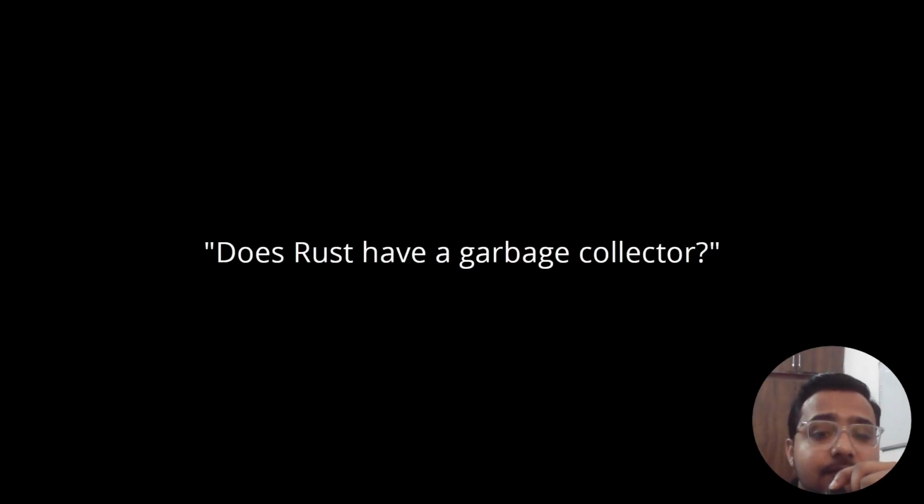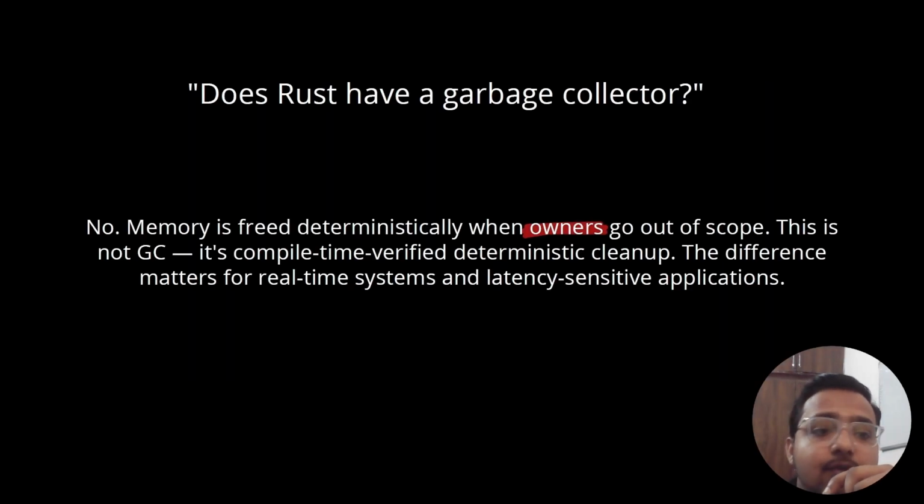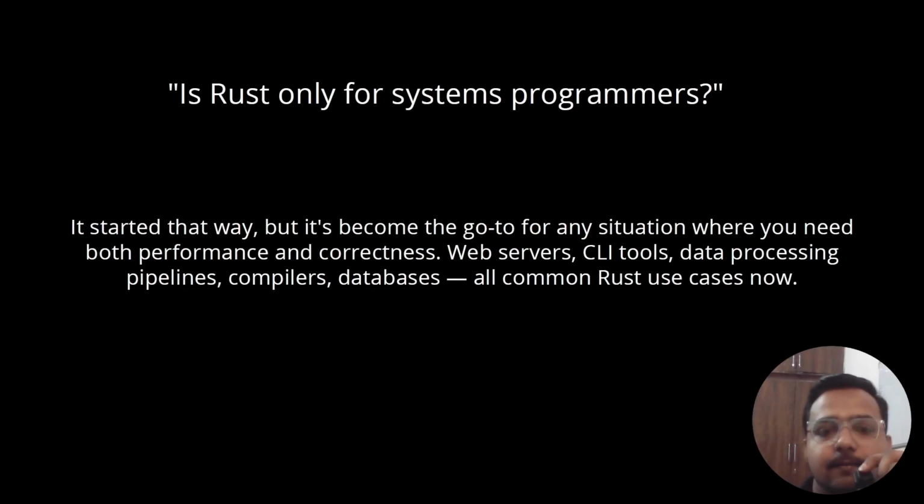Does Rust have a garbage collector? You might be able to answer that now. No. Memory is freed deterministically when owners go out of scope. This is not garbage collection. It's compile time verified deterministic cleanup. The difference matters for real-time systems and latency sensitive applications. We'll understand how all these things work, and we'll be able to visualize it using the stack and heap, how things work there, how cleanup is happening there, right?